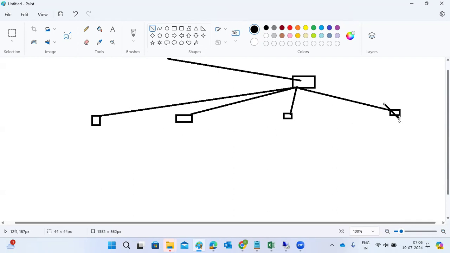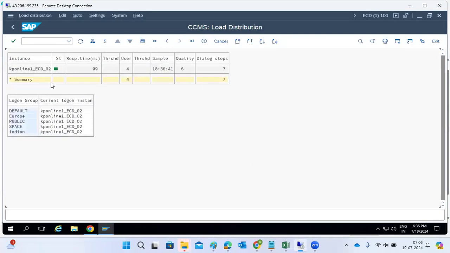Suppose this application server has a heavy load; then among the remaining three, the message server will decide. How will it decide? Based upon the response time, the message server will assign the request to the available work process. This way, the message server will distribute the load to the available work processes.